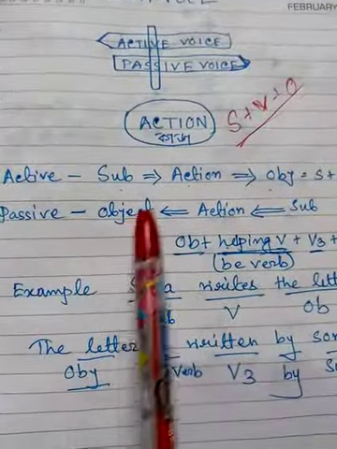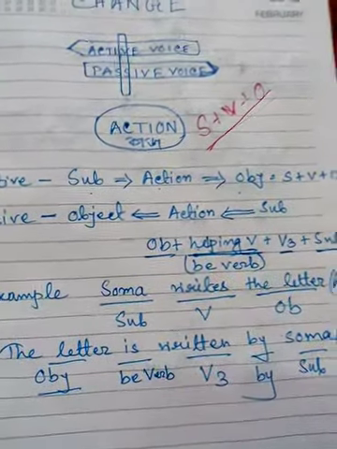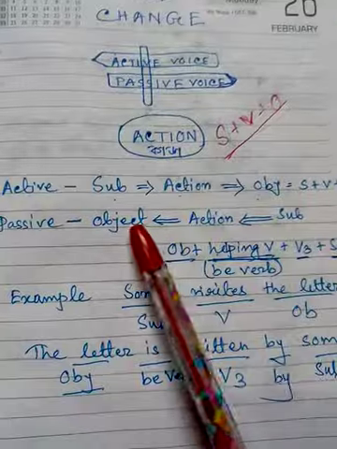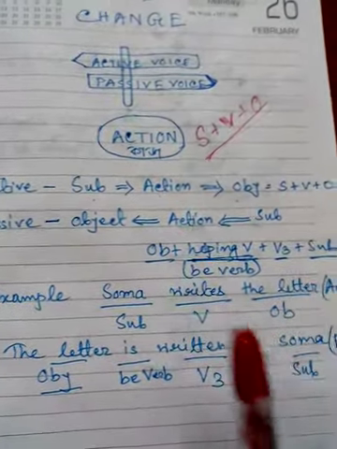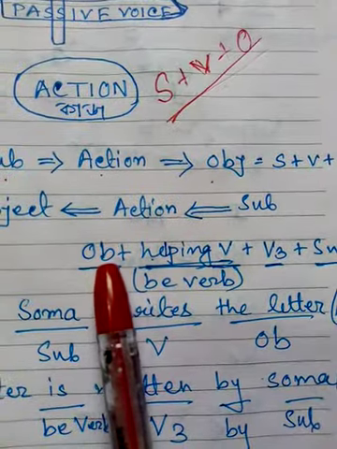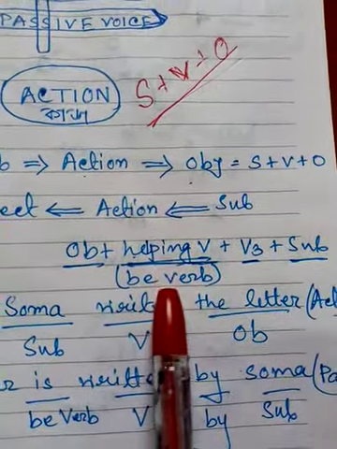But in passive voice, object, action and subject. So what we have learned is that in passive voice we write at first the object, then the action, then the subject. Now what is the structure of passive voice? At first we write the object, then the helping verb, or we may call it be verb.